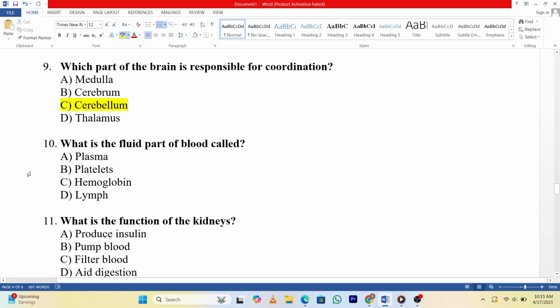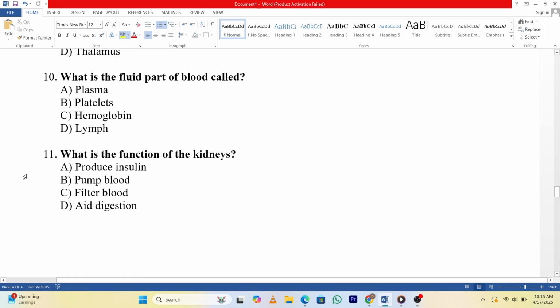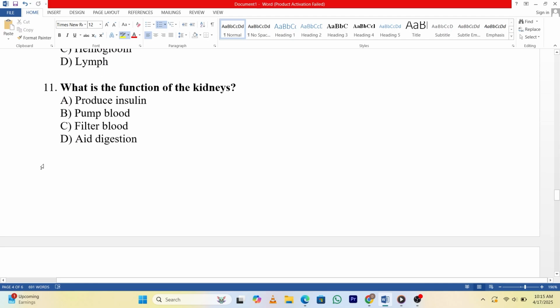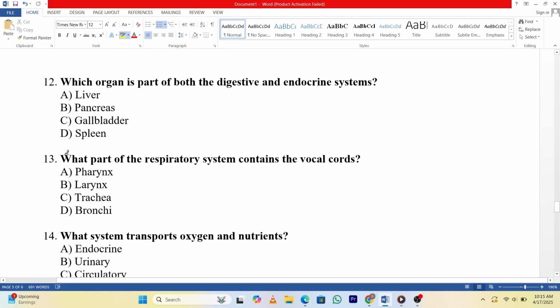10. What is the fluid part of blood called? A. Plasma. B. Platelets. C. Hemoglobin. D. Lymph. Answer: A. 11. What is the function of the kidneys? A. Produce insulin. B. Pump blood. C. Filter blood. D. Aid digestion. Answer: C.